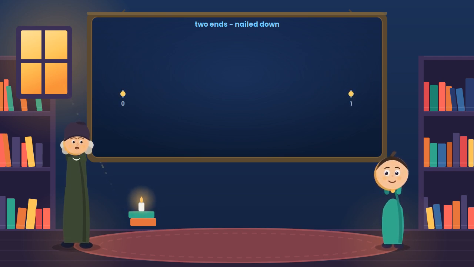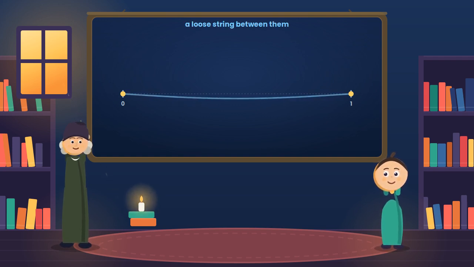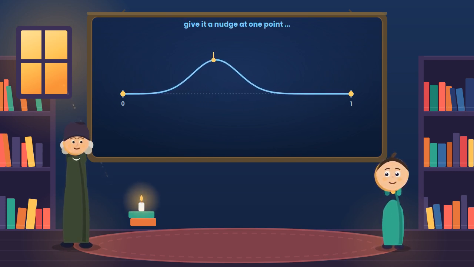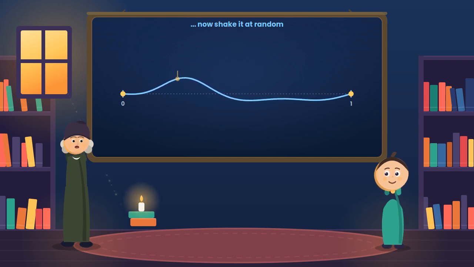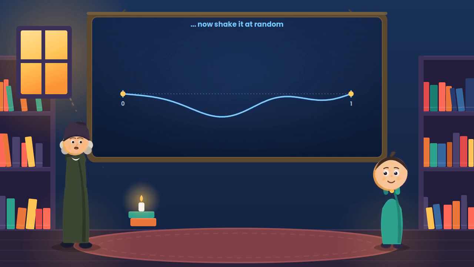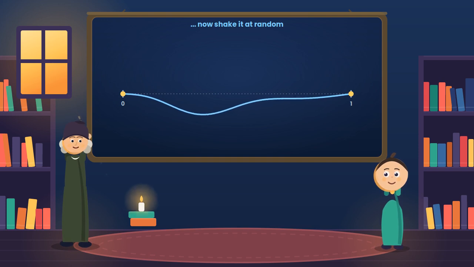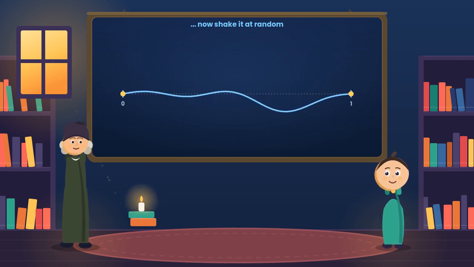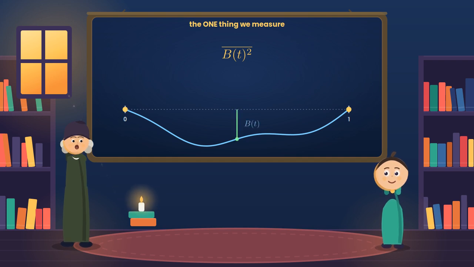Take a string stretched from 0 to 1 and nail it down at both ends, just 2 fixed points. Between them lay a loose string. Now grab it at a point and give it a nudge, then let it jiggle freely, shake it completely at random. A smooth, random path, pinned at both tips. We call it a Brownian bridge. Now one simple question. On average, how much does this string wiggle?